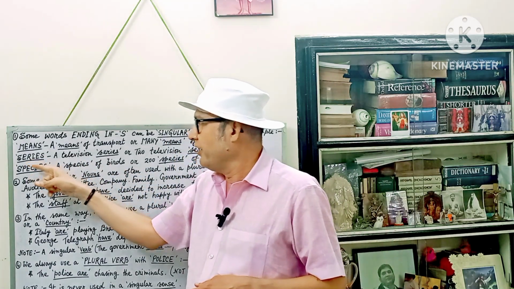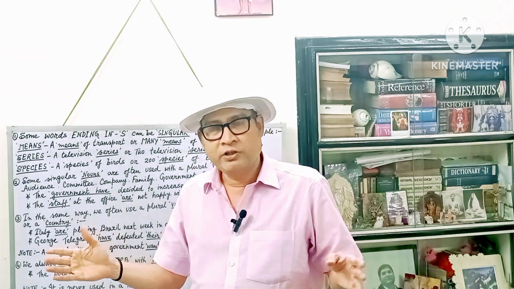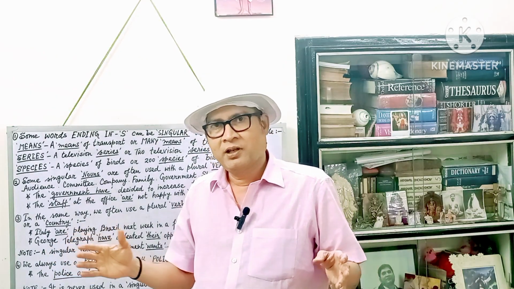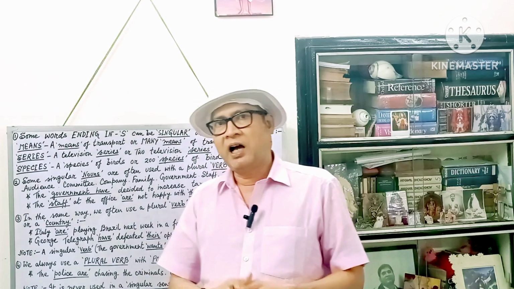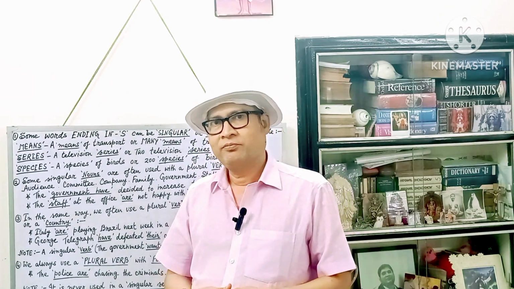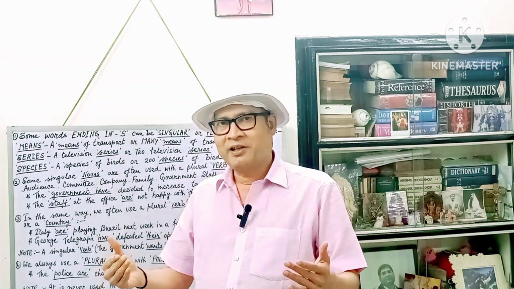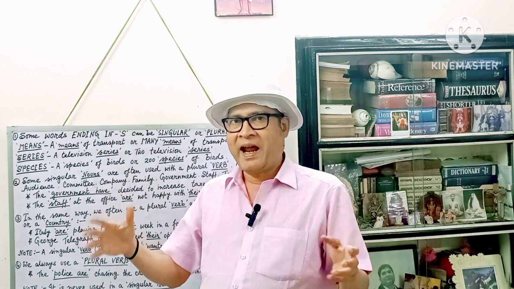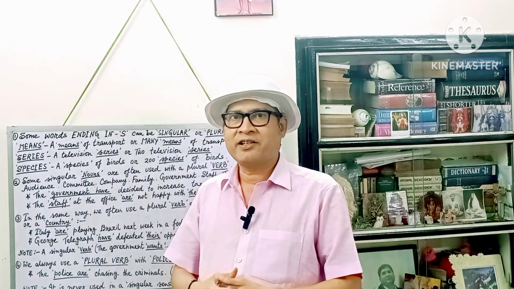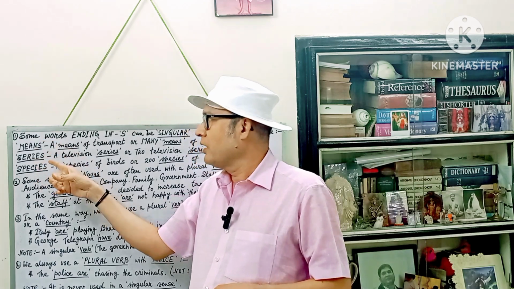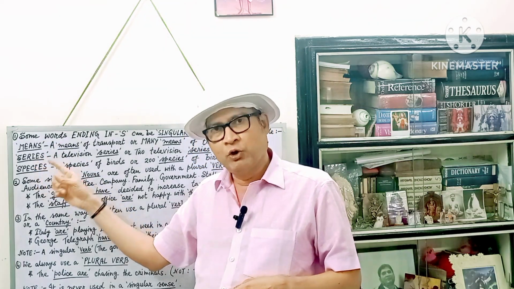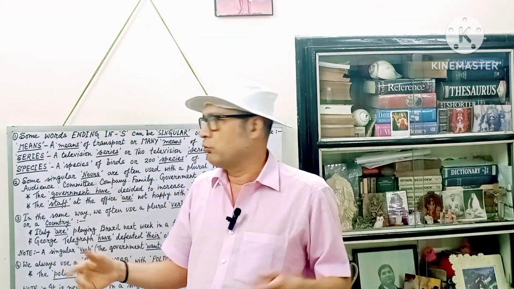Next word. Series. Everyone knows the word series. But now the question is, if you are asked to pluralize the word, how will you pluralize? To pluralize the word, you don't need to add any s or es. And this word, you may use as a singular noun or a plural noun.